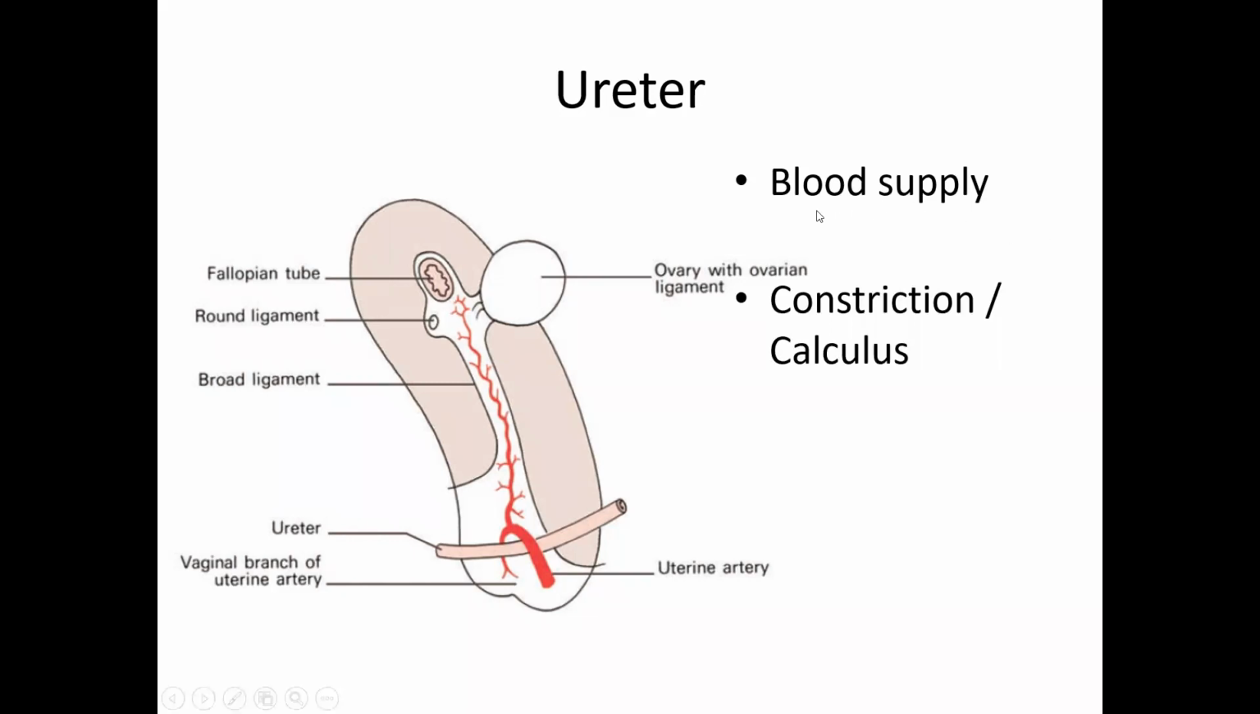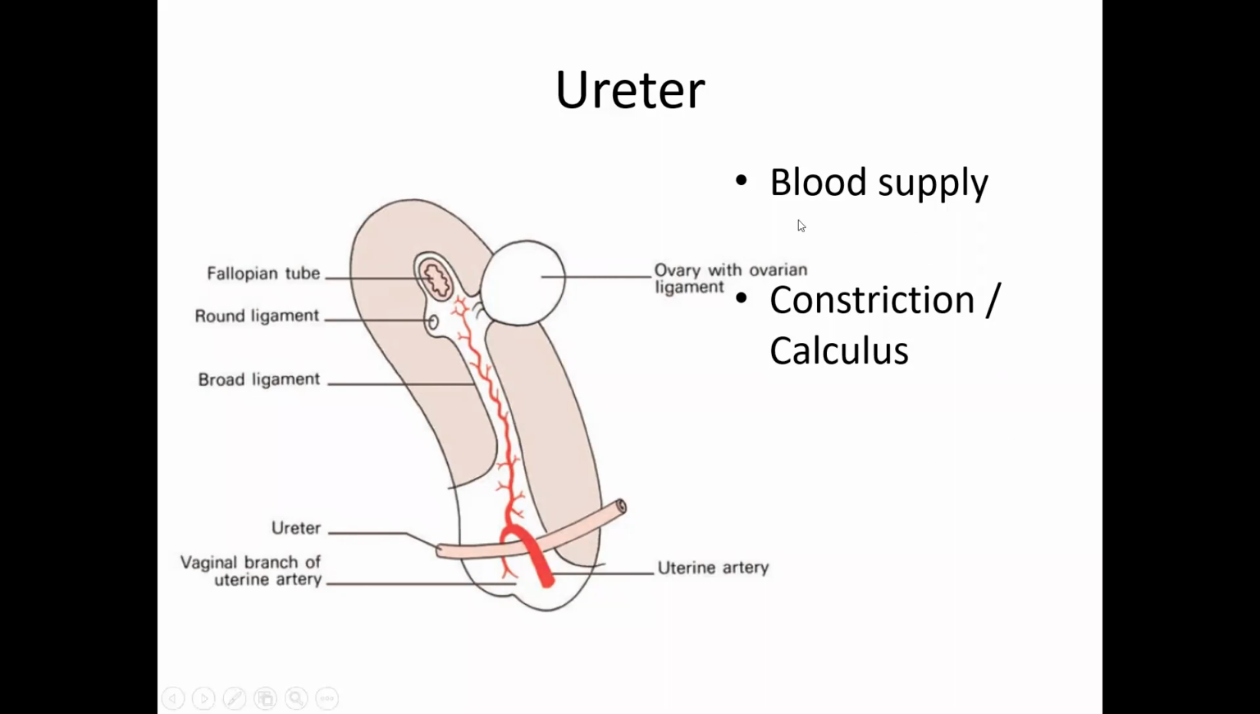The blood supply of the ureter is interesting. The abdominal part of the ureter lies close to the aorta, so it gets direct branches from the aorta from the medial side. The pelvic part of the ureter gets the blood supply from the internal iliac artery, which lies lateral to the ureter. There is no single artery to the ureter. It's multiple small branches which supply the ureter.